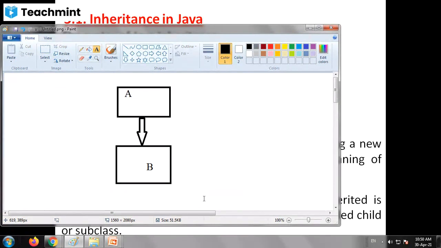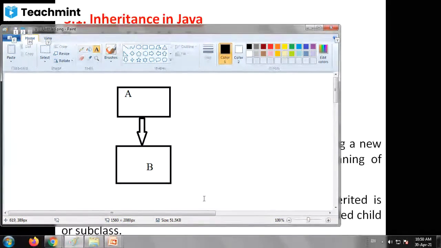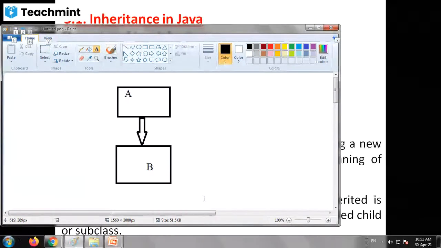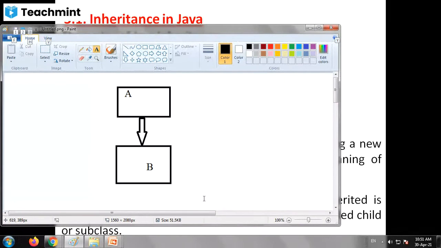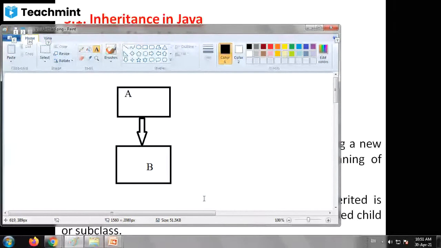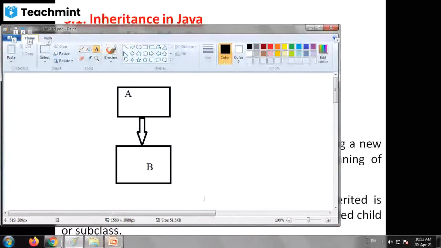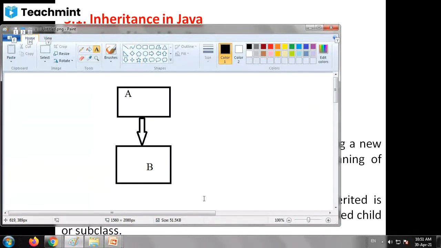Now see the arrow, the downside arrow. What does the downside arrow indicate? The properties of B are inherited from A. Anything else? All the properties of parent class A are inherited via the downside arrow and present in the subclass B. Understood? Okay.